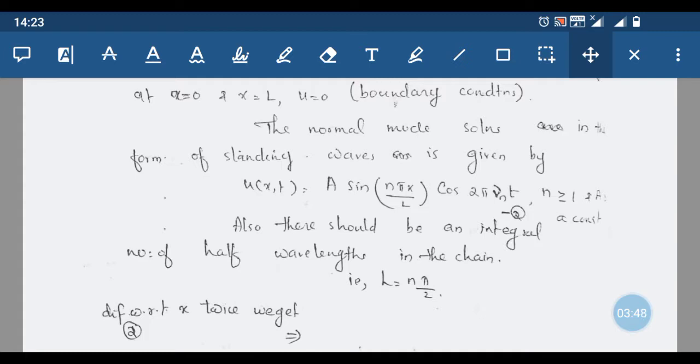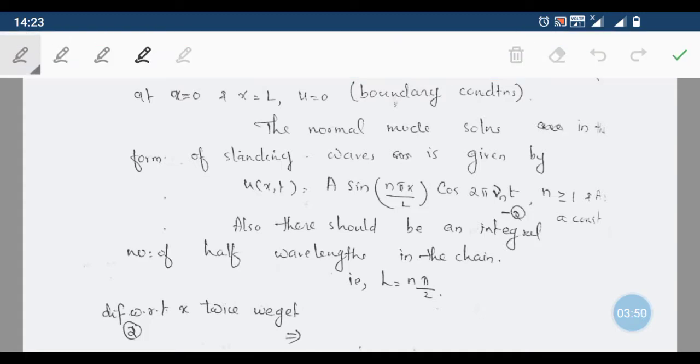It is of the form u of x,t is equal to a sin n pi x by L into cos of 2 pi nu n t, where n is greater than or equal to 1 and a is a constant. This is the normal mode solution of the wave equation. Also there is a condition that there should be an integral number of half wavelengths in the chain, that is L is equal to n lambda by 2. These are the two conditions we get by solving this equation.